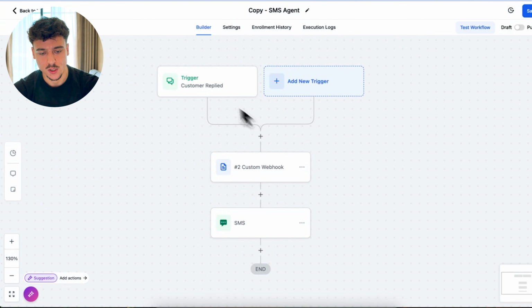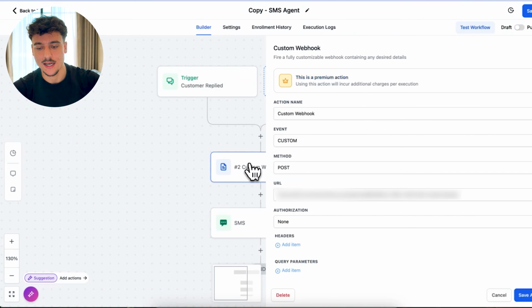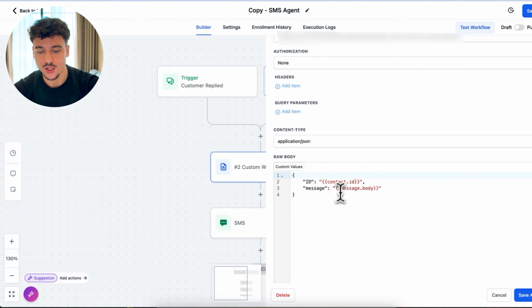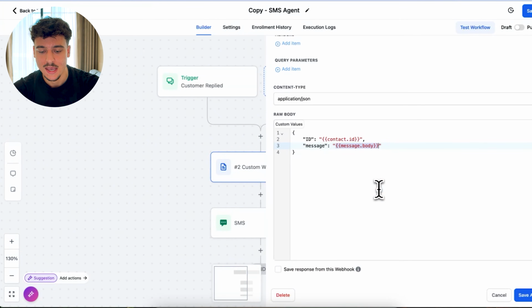The second step, once we receive the reply from the customer, is a custom webhook, which is going to trigger our n8n AI sales agent. Inside of here, it's very simple. We have the URL, which we get from n8n. I'm going to show you guys how to do that in a second. We then have a body, which passes the contact ID, which is going to be important so that the AI agent knows who it's talking to, as well as the message from the user. And later we're going to set up to save this response from the webhook. So we're going to do that in just a second.